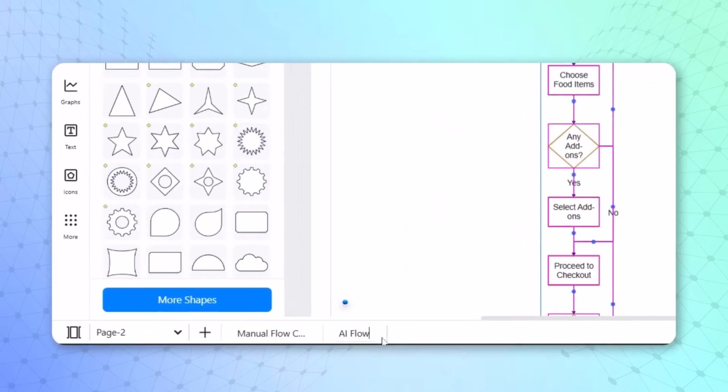Let me rename this one as AI flowchart and you can see the flowchart is ready. How much time has it taken me? 60 seconds. You put in the name of that particular topic and the category of the flowchart or UML diagram, and it will create it for you. So it's very simple and easy to prepare.